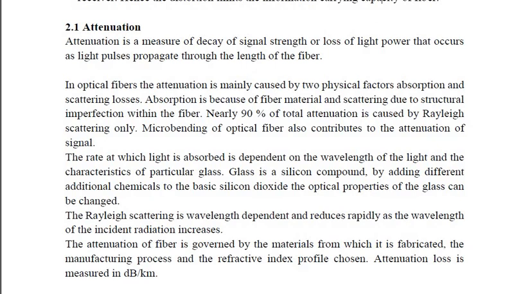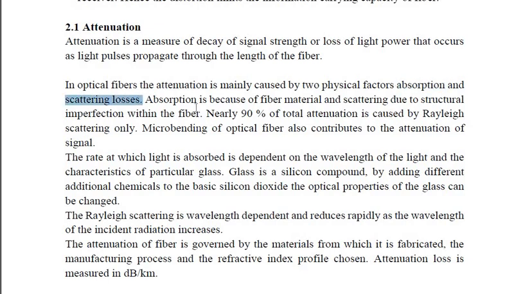Attenuation. So attenuation is a measure of decay of signal strength, or the loss of light power that occurs as light pulses propagate through the length of fiber. In optical fiber, the attenuation is mainly caused by two physical factors, that is absorption and scattering losses.